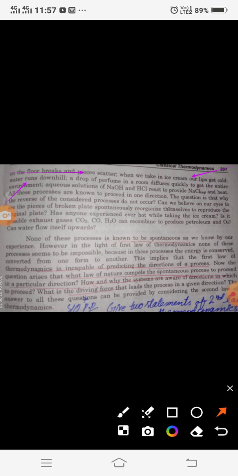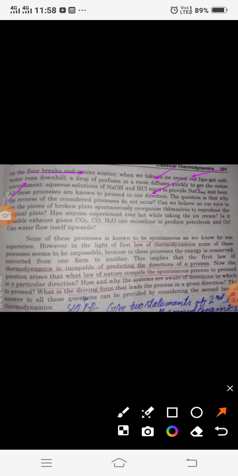A drop of perfume in a room diffuses quickly to enter into the entire home. Aqueous solution of sodium hydroxide reacts with HCl to form NaCl, and all these processes are known to take place in one direction; they are spontaneous processes. The question arises here: why don't these reactions or processes go in reverse, why don't they go back? The explanation is given by the second law of thermodynamics,